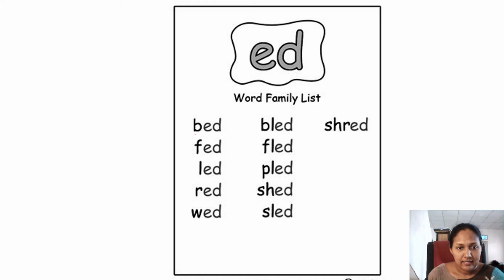Yes. Bed. You know the bed where we sleep. Fed. Now we have seen the picture, right? Fed. Lead. This is lead. Red. This is wed. Wed. Ed, wed. And here we have 4-letter words. Right? We read 4-letter and 5-letter words as well. Right. Bled. Ed. Bled.